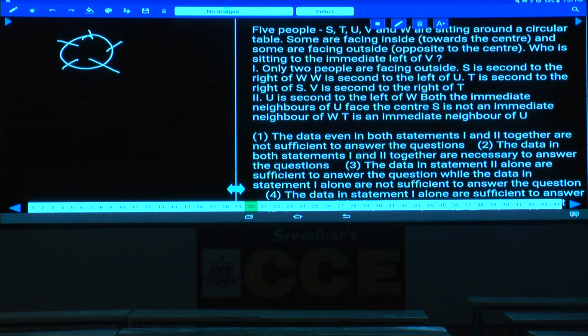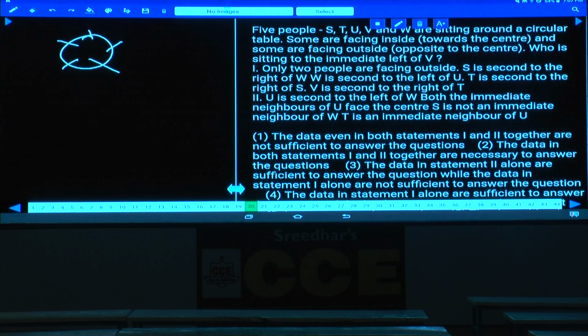S is seated second to the right of W. W is seated second to the left of U. T is seated second to the right of S. V is seated second to the right of T. Isn't it? Hence statement 1 alone is not sufficient. Yes, tell me whether 1 alone is sufficient or not. How is it sufficient? 2 people are facing outside is clearly given, that means 3 persons must be inward.